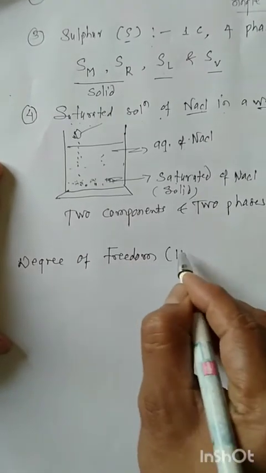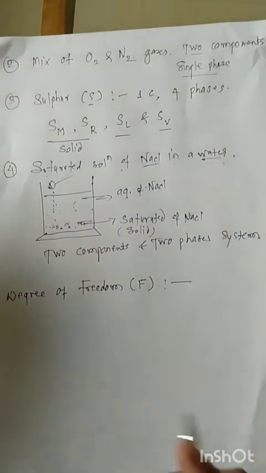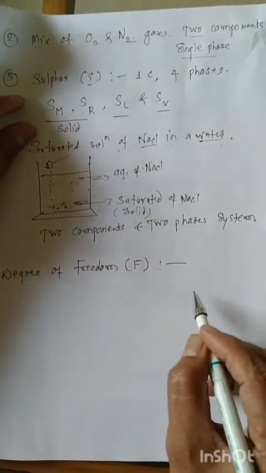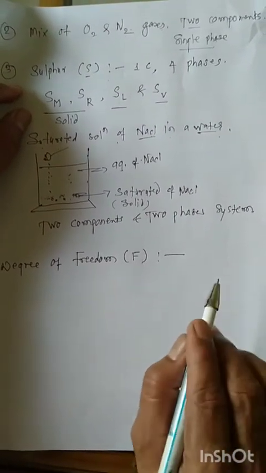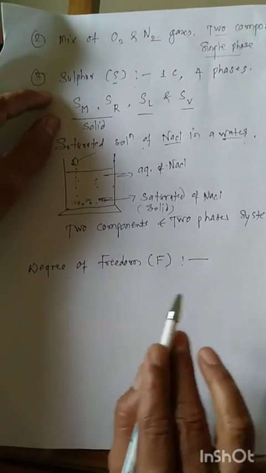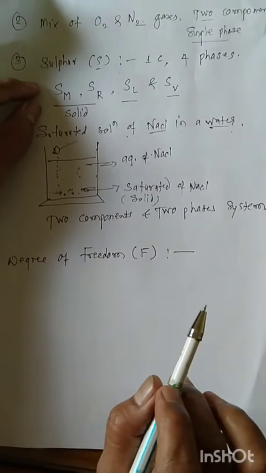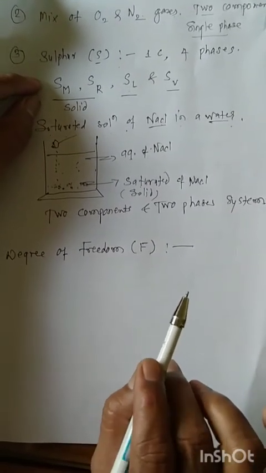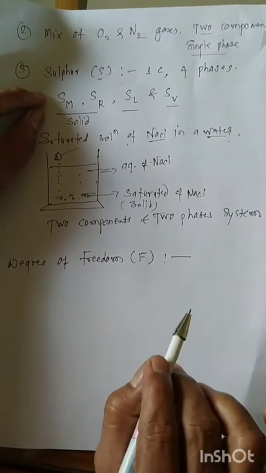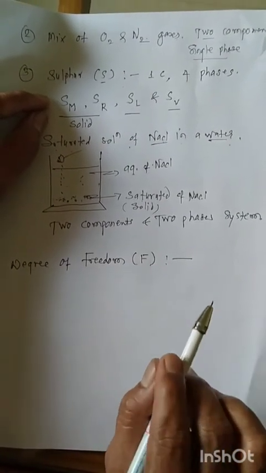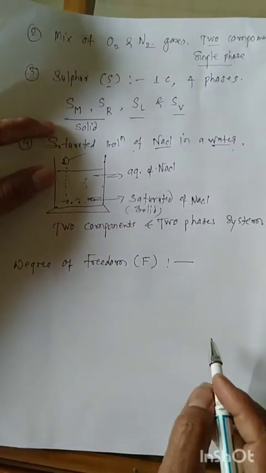It is denoted by F. The degree of freedom is defined as the least number of variable factors, such as temperature, pressure, concentration, that must be specified so that the remaining variables are fixed automatically and the system is defined completely.